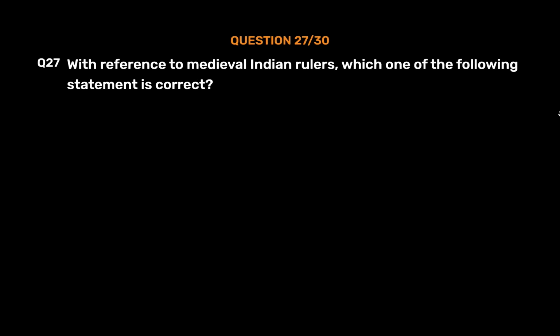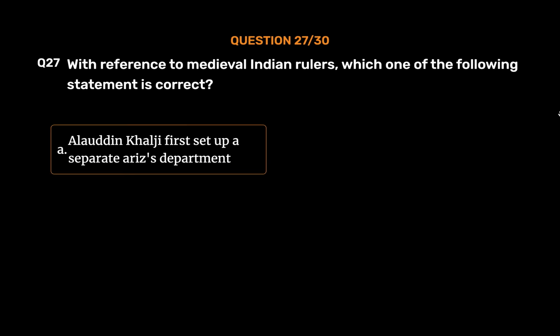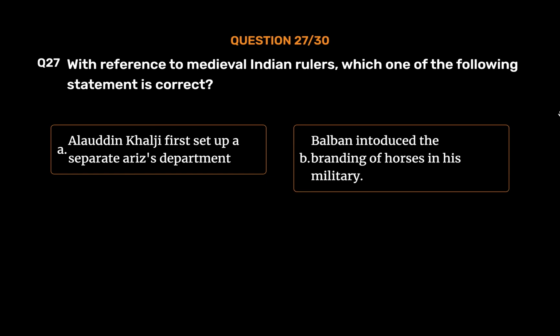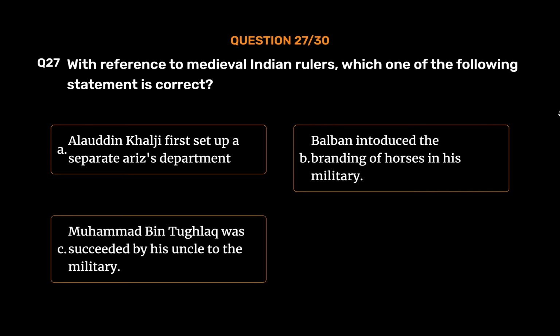Question number 27. With reference to medieval Indian rulers, which one of the following statements is correct? Option A. Alauddin Khalji first set up a separate audit department. Option B. Balban introduced the branding of horses in his military. Option C. Muhammad bin Tughlaq was succeeded by his uncle.